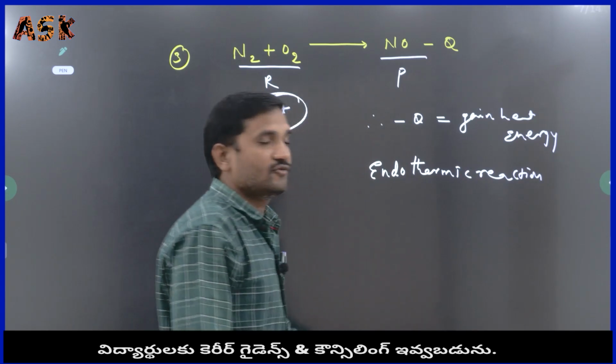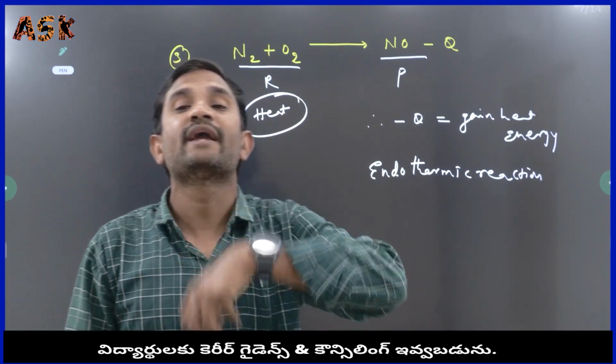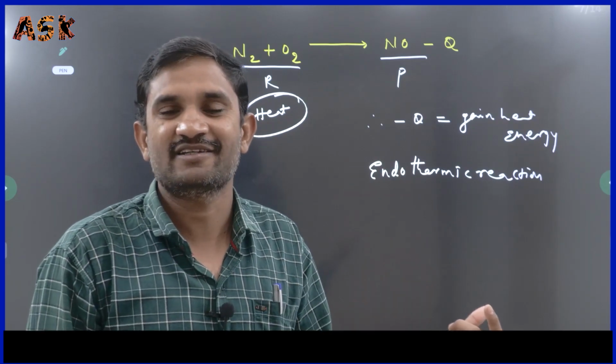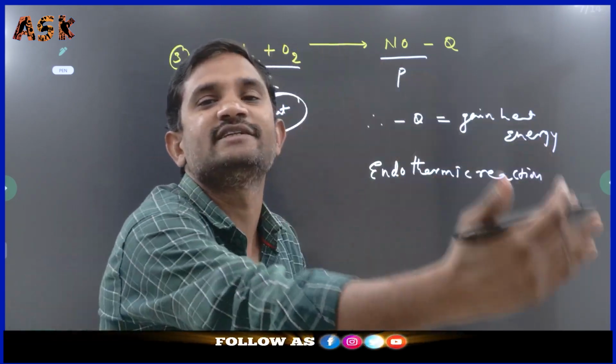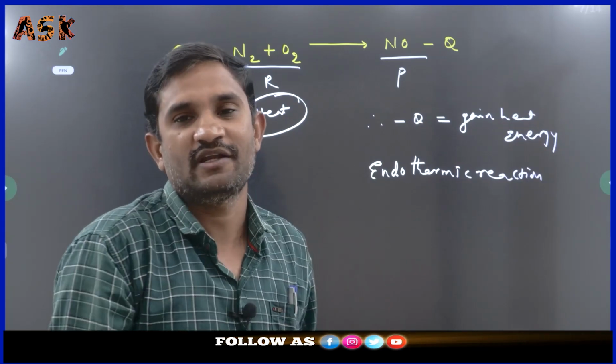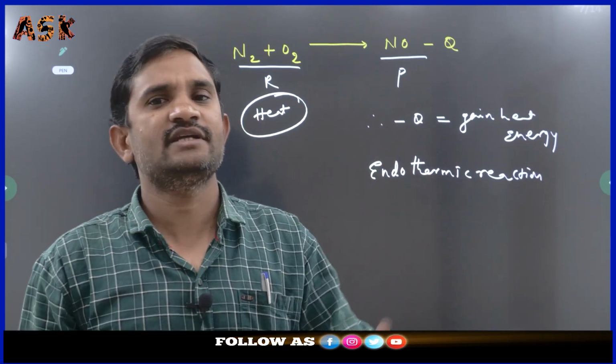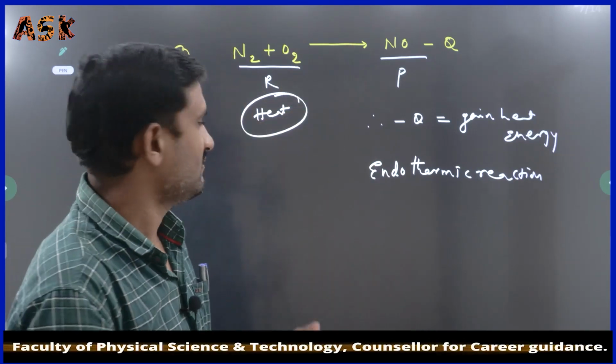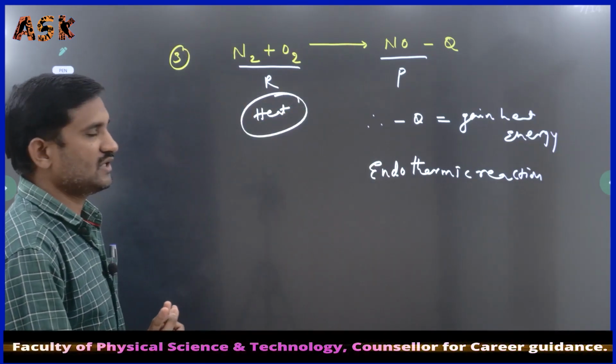The reaction which releases heat energy is an exothermic reaction. If they take heat energy, endothermic reaction. If they release heat energy, exothermic reaction. That is what we have to keep in mind.